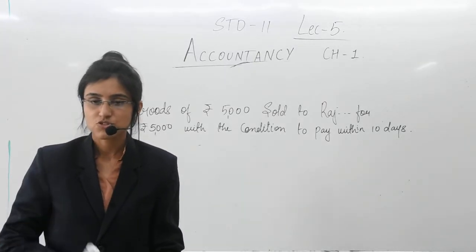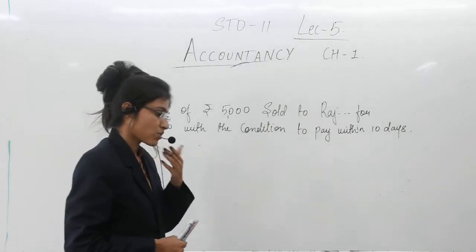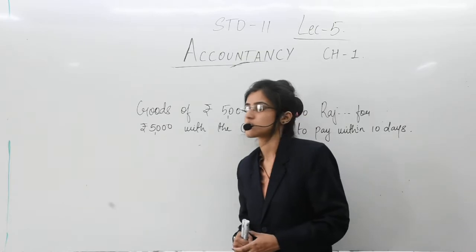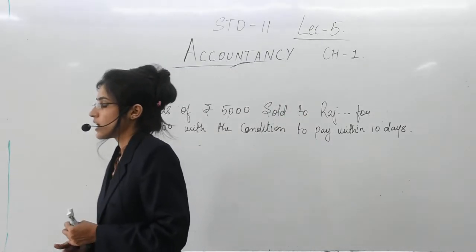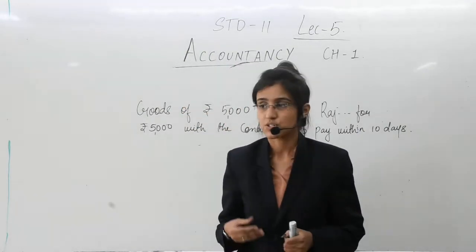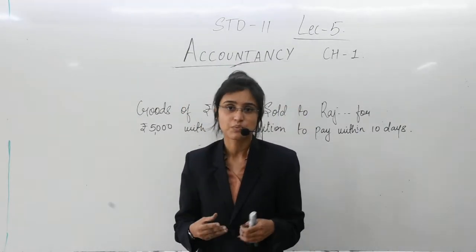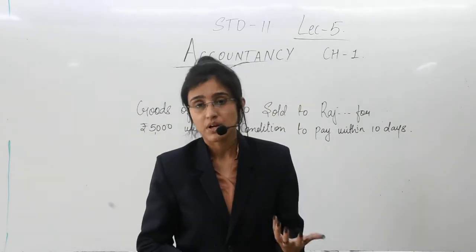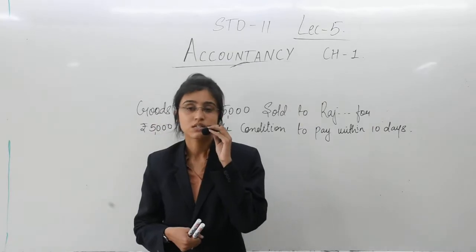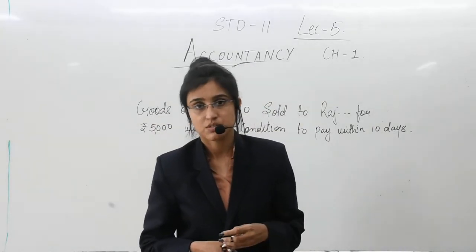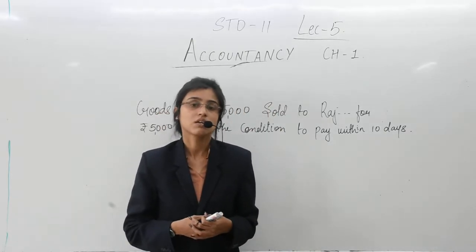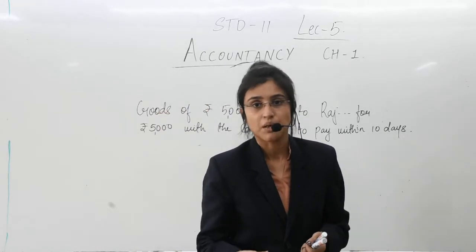Yes? So far we have understood what a transaction means, which types of transactions are recorded in business, and what the types of transactions are. Yes, it is cash transaction and credit transaction. The example for both of these we have also considered. Now event, they say, is the result of transaction. Transaction is an act of business and event is the result of the same.